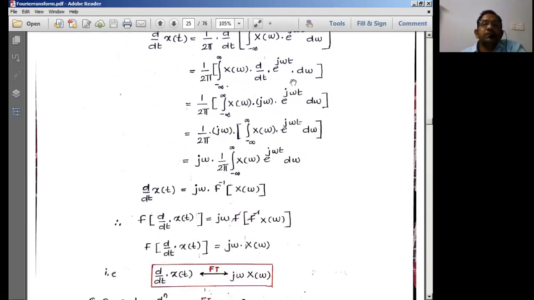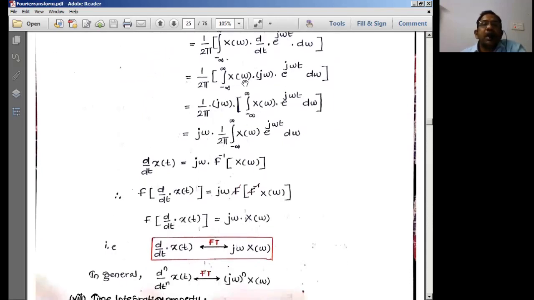If you differentiate this with respect to time, I will be having j omega into e power j omega t d omega, and integration of this. In this integration, we are integrating with respect to omega. So x of omega into e power j omega t d omega is the signal which is a function of omega.